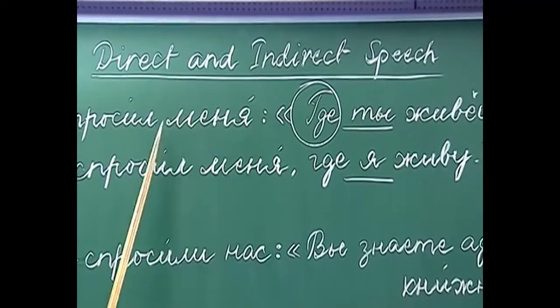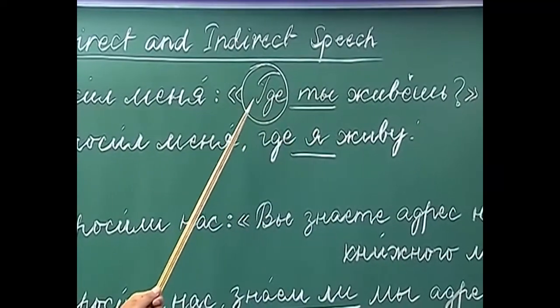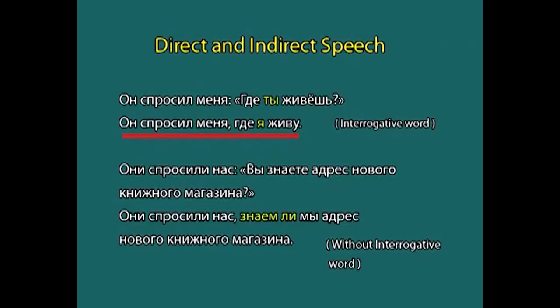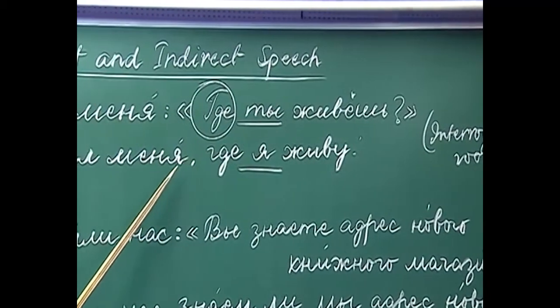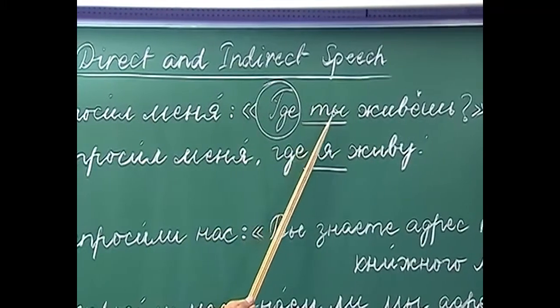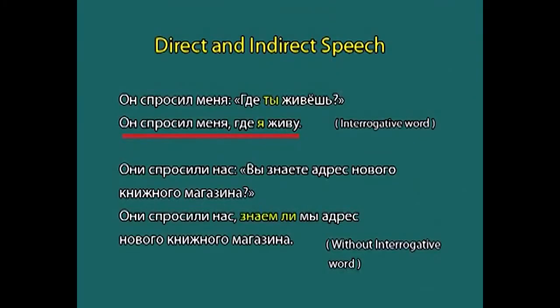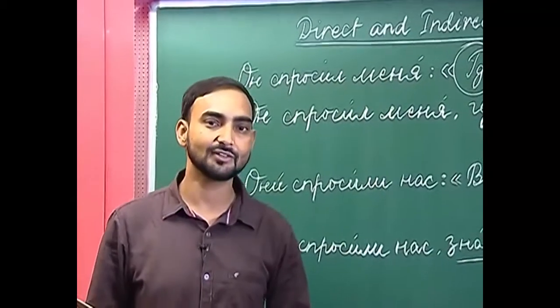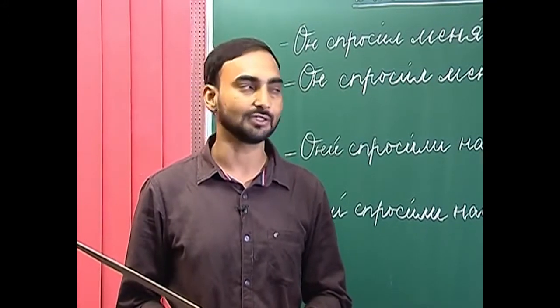And as you can see in this example, the direct speech contains an interrogative word. So, wherever you find an interrogative word in the direct speech, how will you convert that speech into indirect? We will retain the interrogative word, put a comma before that, and then change the subject accordingly. So, ты becomes я and где is retained. This is how we change direct speech into indirect speech if direct speech contains an interrogative word.